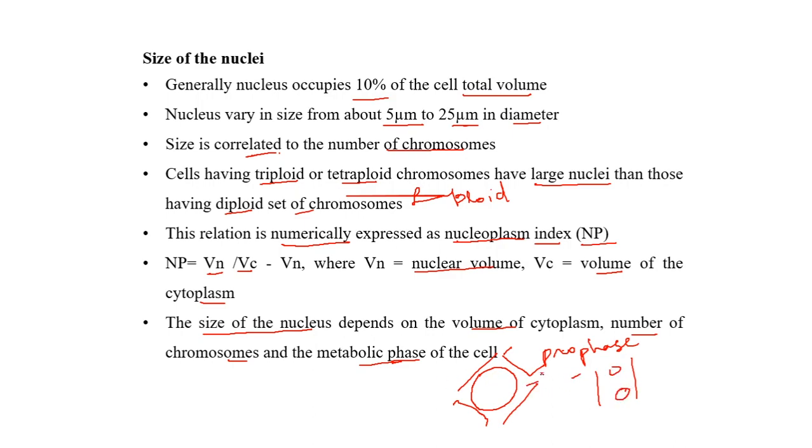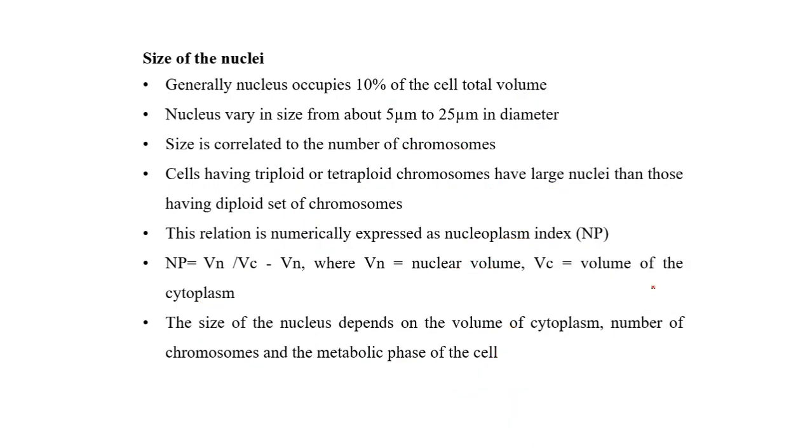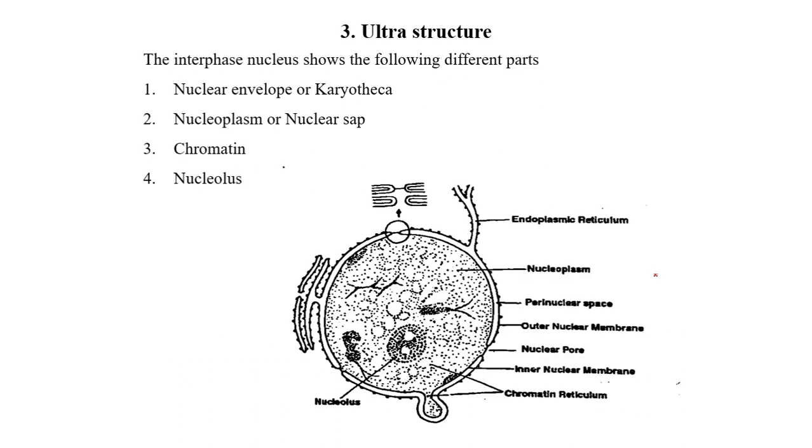So during the division stage also it differs. Not only during the metabolic phase, in the division stage also it differs in plants. So the size of the nucleus is not constant in all the cells. It differs from cell to cell, ranging from 5 micrometers to 25 micrometers in diameter.